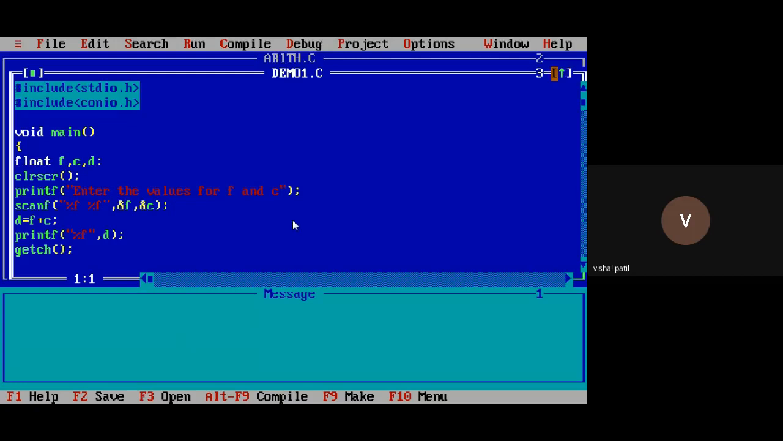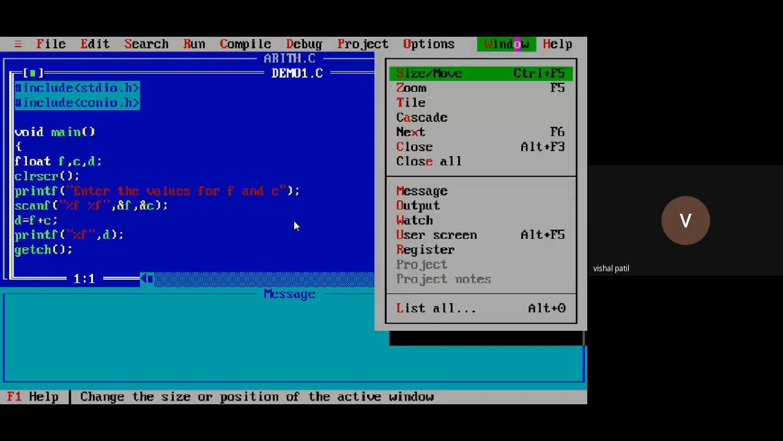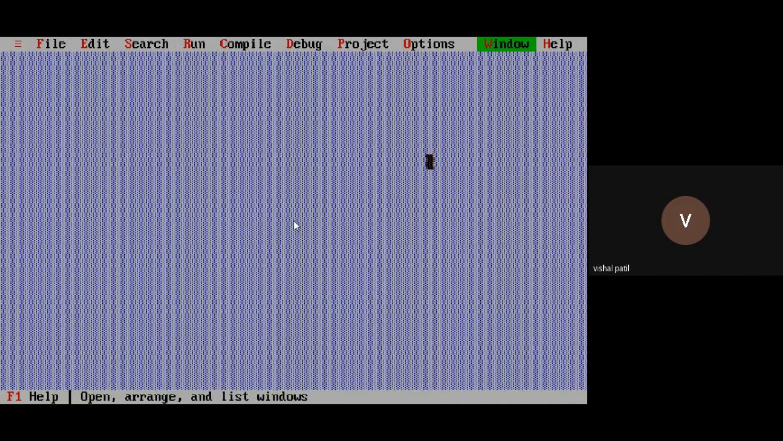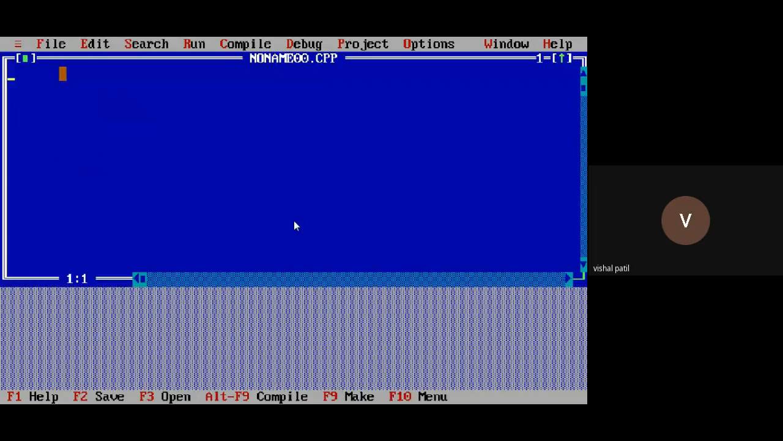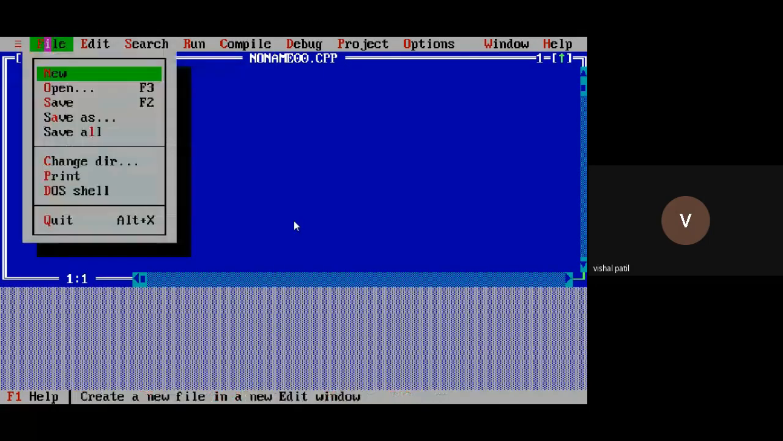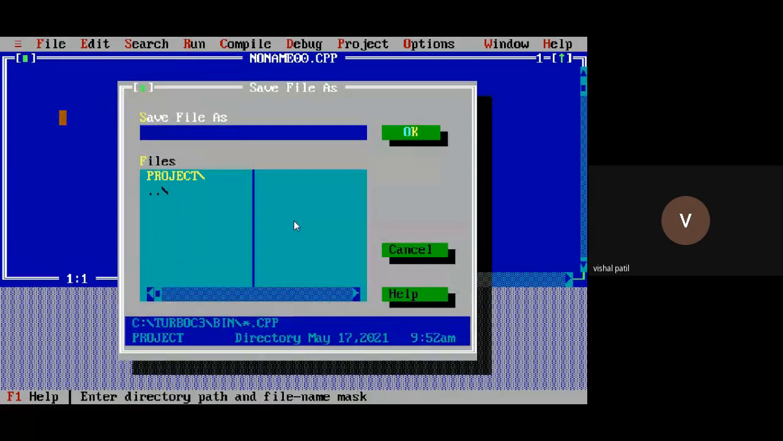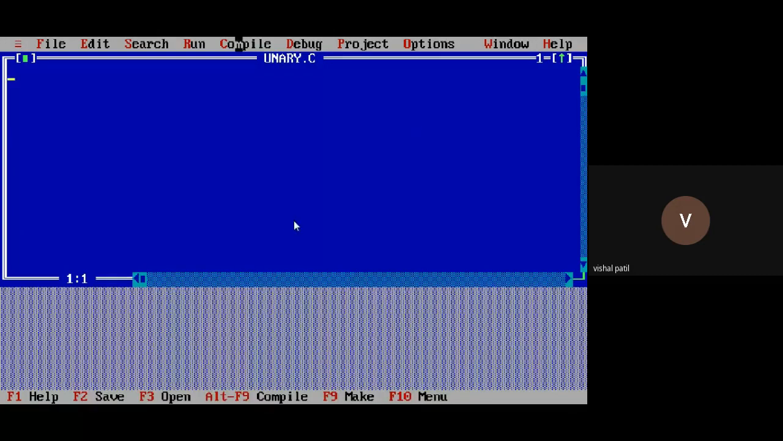Now I want to close all these windows. Window, close all, so all windows will vanish. I want to create a new program for this. So click on File, New, then File, Save as, and give any name: unary.c. I can see the name is changed here.